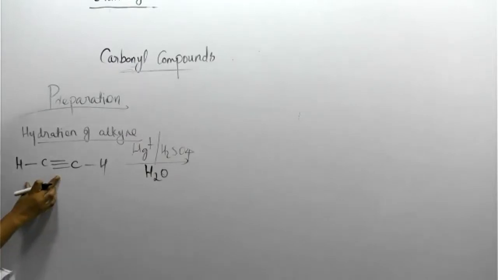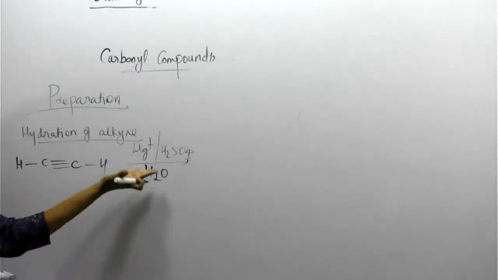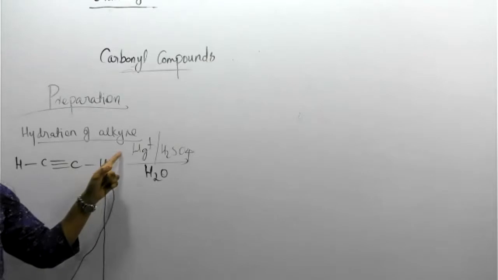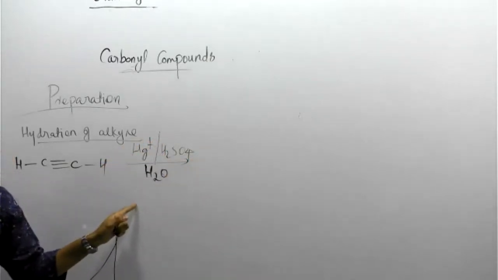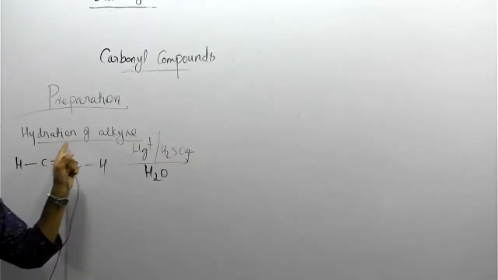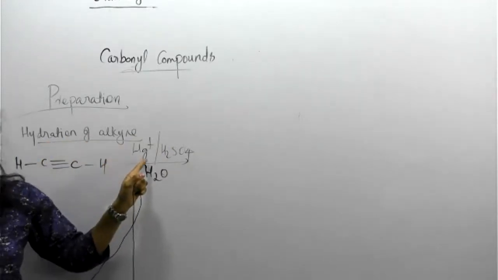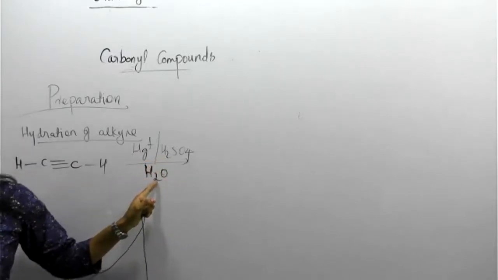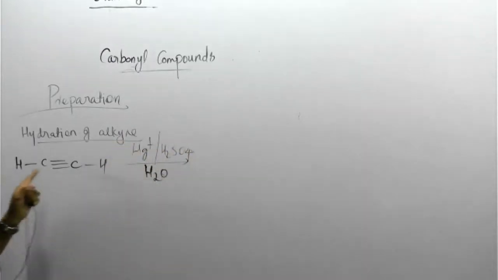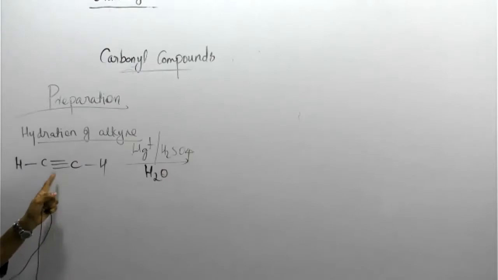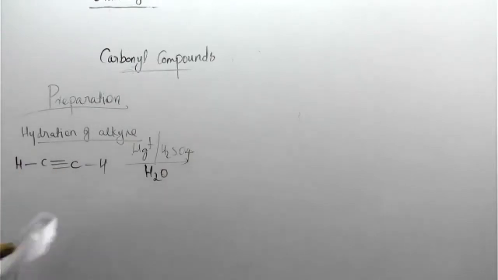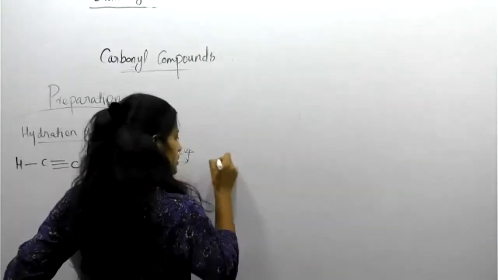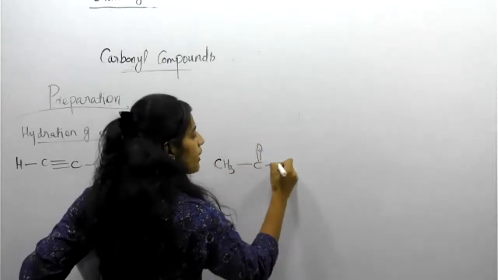Within seconds you can predict. This triple bond, in the presence of these reagents, during your preparation time you need to memorize this reagent. Clear? Alkyne undergoes hydration, so definitely mercury ion is there, and the acid also. Memorize this reagent first. Then acetylene, a triple bond compound, is converted into aldehyde, CH3 then C double bond to OH.